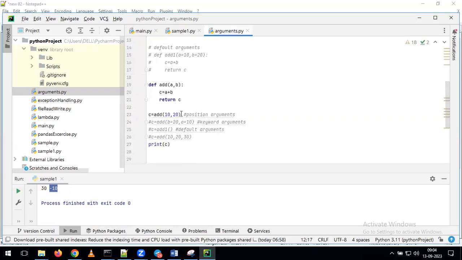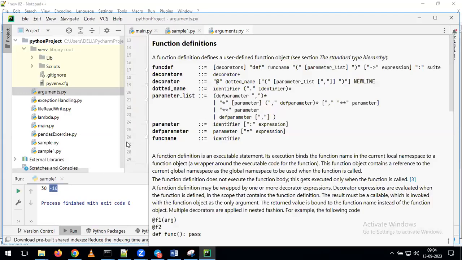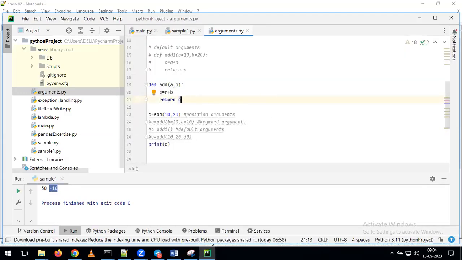If you see this example, I'm giving the same function. I'm giving the definition of add of a comma b. Then I'm giving c is equal to a plus b, then return c. After that, I am calling the function. As part of calling the function, I am giving the values 10 comma 20. Now you try to give the answer. For which argument will it take 10, and for which argument will it take 20?